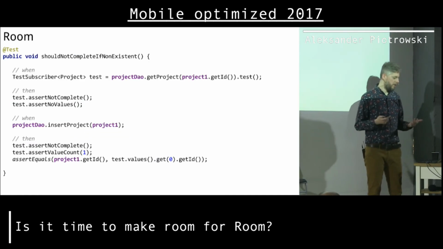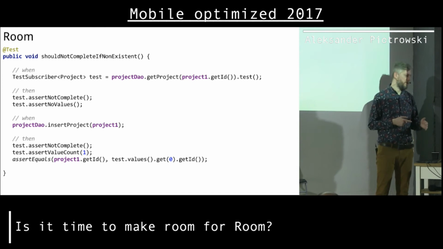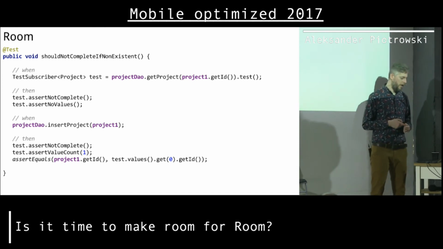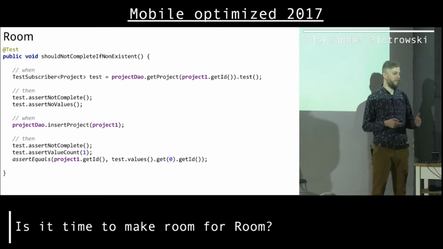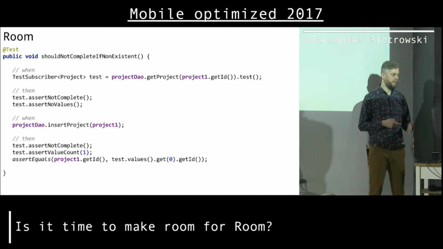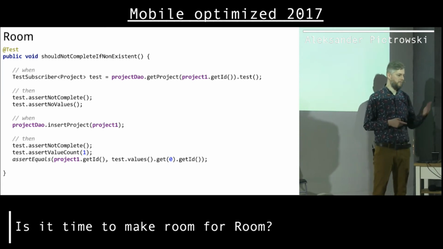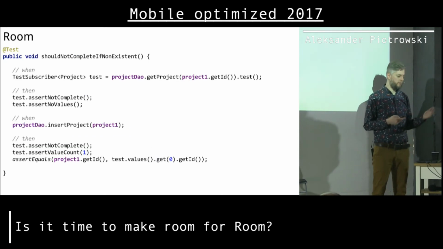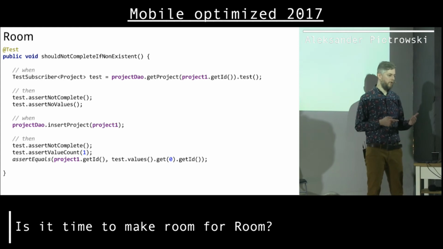And this is one of the tests I created for this presentation. And I was here playing with querying the database for a non-existent value. As you can see, it's really a stream that's never complete, and eventually when I insert new data, I will get this new data from the database. So that's a test I wrote for this presentation using the setup. So just basically a few lines in the setup method, and then you can just basically have the whole database in your tests. You don't have to mock that.